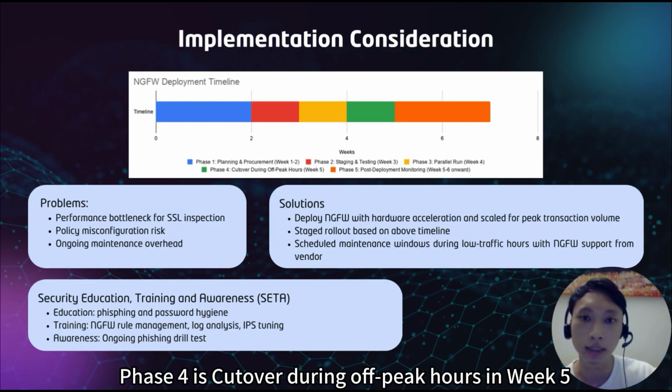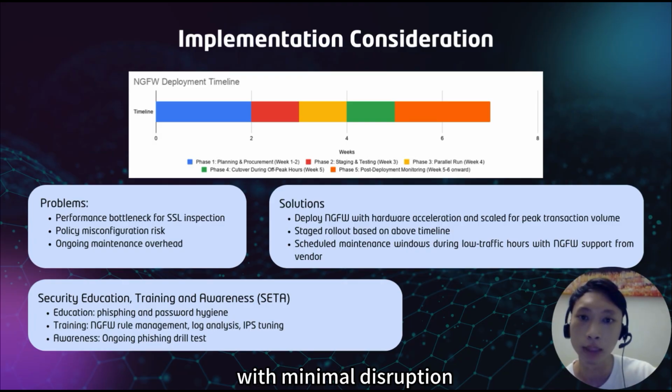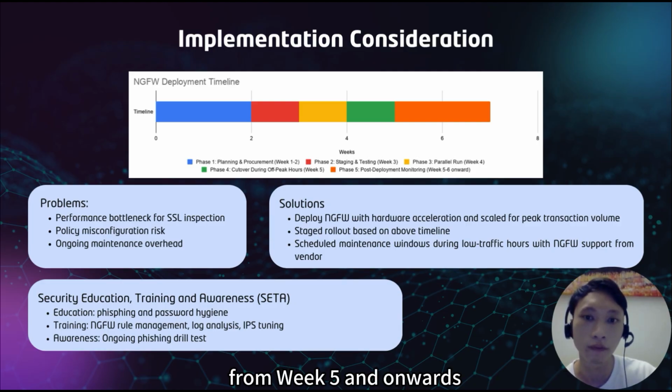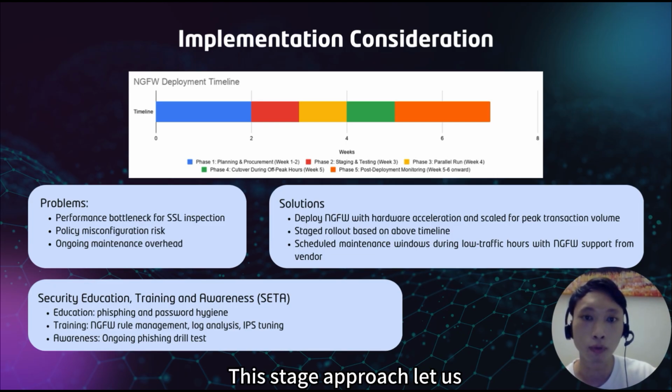Phase 4 is cut over during off-peak hours in week 5, where we switch the NGFW to active enforcement with minimal disruption. Finally, Phase 5 is post-deployment monitoring from week 5 onwards, where we review logs daily to fine-tune our rules. This staged approach lets us catch and correct misconfigurations before they cause outages.